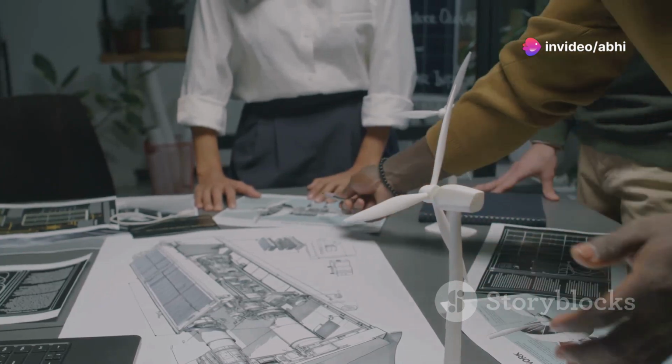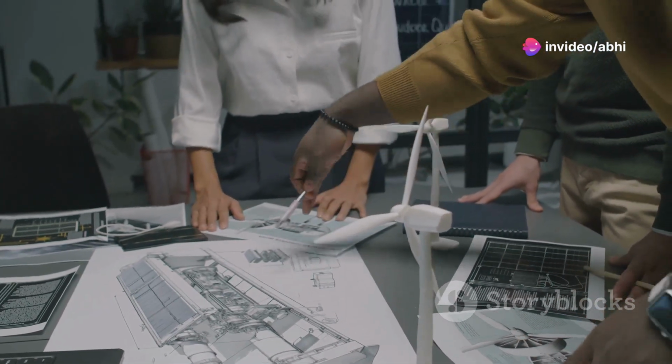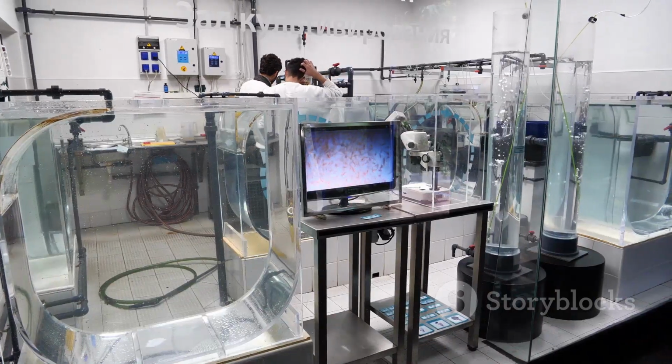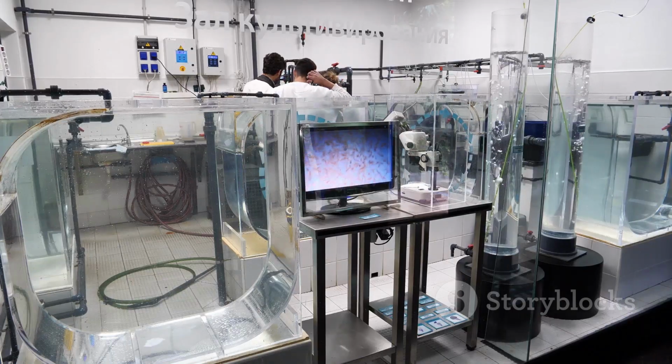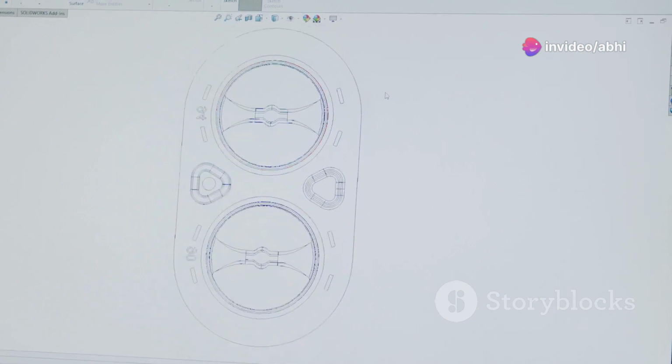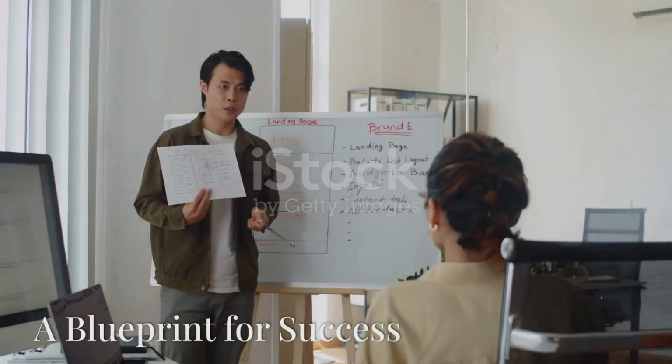Open systems interact with their surroundings, exchanging energy, materials, or information. Closed systems are isolated and don't interact with their environment. Most real-world systems are open systems, always interacting with their surroundings. Knowing the type of system helps you study, design, or manage it better.